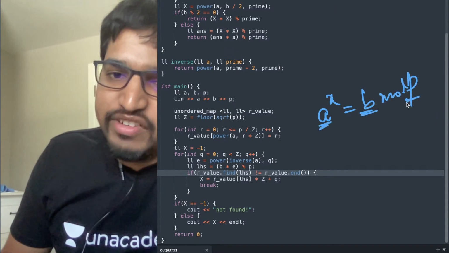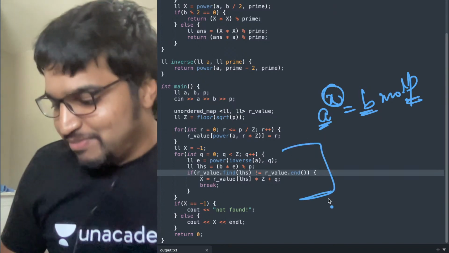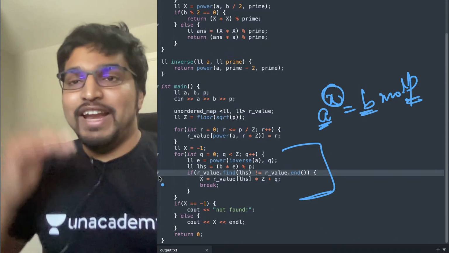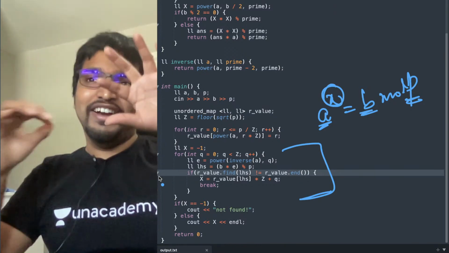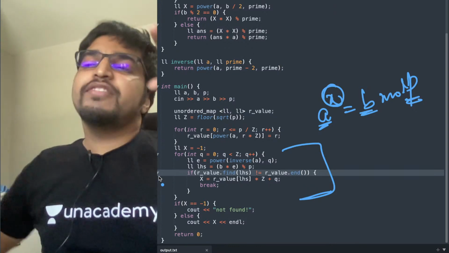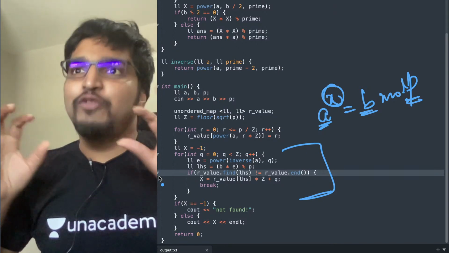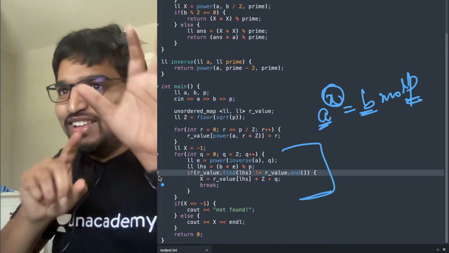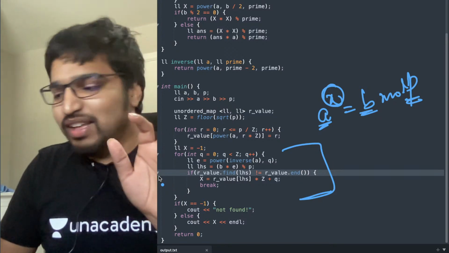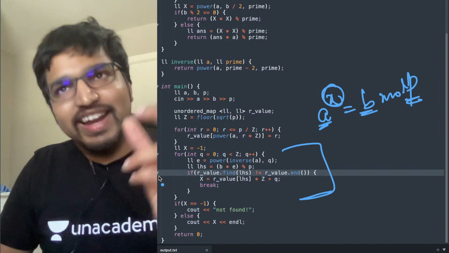We're given a, we're given b, we're given p. We can find x using this logic. Now we are iterating through R and we are iterating through Q, but we are iterating through them separately, not in a nested loop. And we are seeing if any of them matches. If even one of it matches, we know our answer. We know which block it's present in, and we know what the offset is. Once we know which block and which offset, we can compute x directly. Got it? Our block number is determined by R and our offset is determined by Q. Once we know that, we can get x directly.